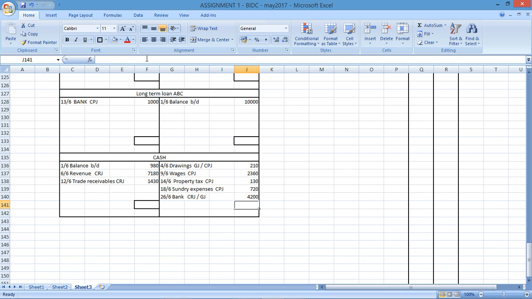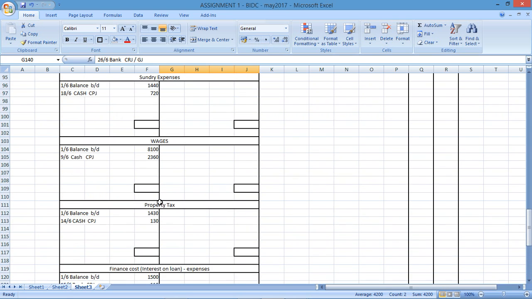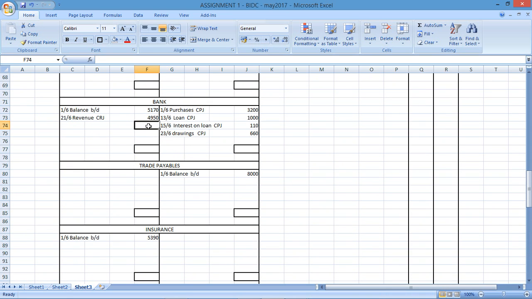How much did I transfer? 4,200. That's the amount that's coming out of the cash. That's the amount that's going to be recorded in the bank. Where's bank? There's bank. 4,200. This is coming on the 26th of the 6th. This is coming from cash. Again, cash receipts journal or general journal, depending on what journal you're using to account for this transaction.